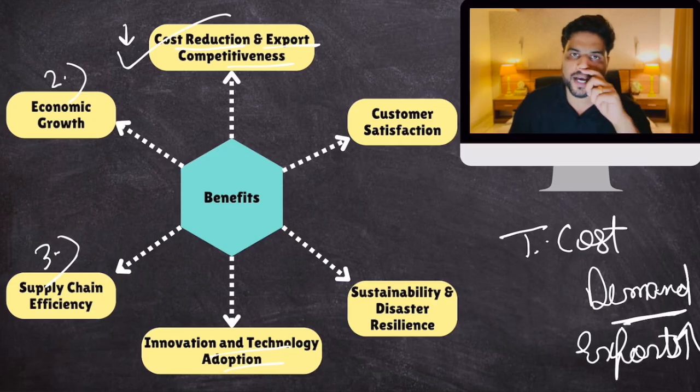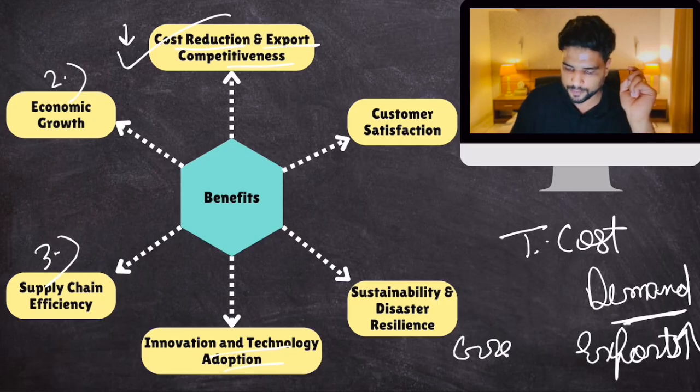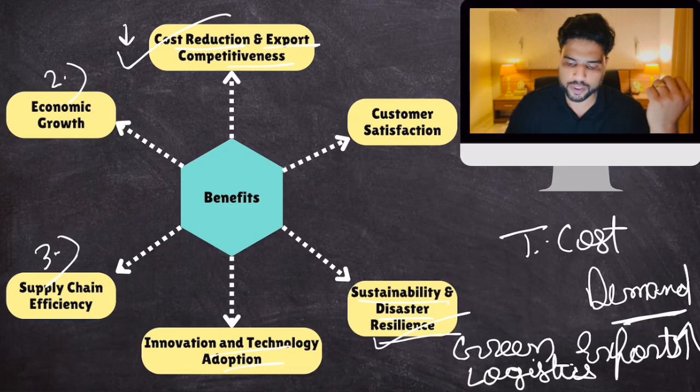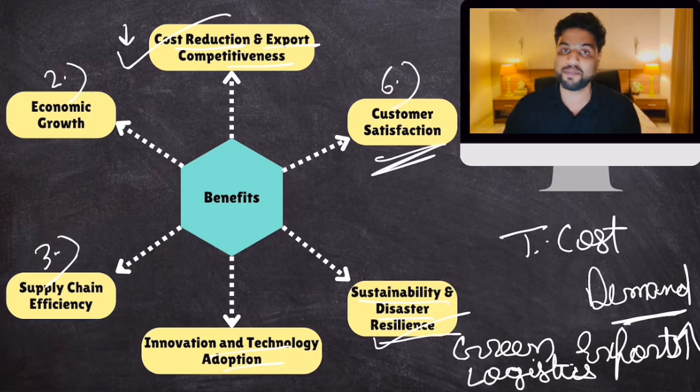And nowadays, they are talking about green logistics. Okay, a logistics sector that doesn't emit that much carbon. So sustainable logistics, and disaster resilience: the entire infrastructure for logistics is adaptable to disasters, not harmed by natural disasters. This would happen. And yes, of course, customer satisfaction, which is prime for any business. Okay, so these are the benefits of a good logistics sector.